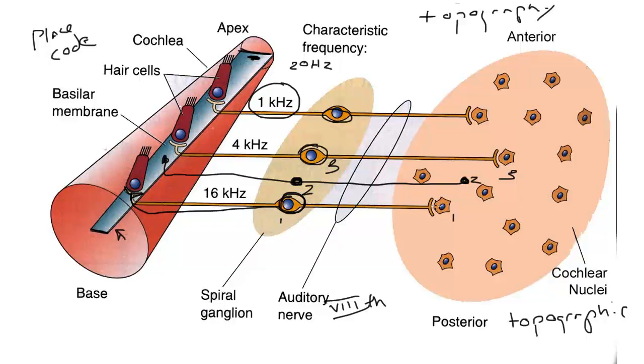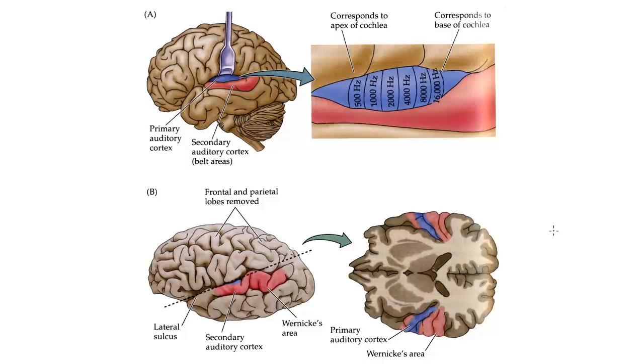Because those projections are topographic, what you then have is a topographic representation of the sensory surface, so that high frequencies would be down here and low frequencies would be up there. And that's what you get. Again, it's a place code that's continued along from hair cell to spiral ganglion cell to the cochlear nuclei. Topographic projections then persist from the cochlear nuclei.